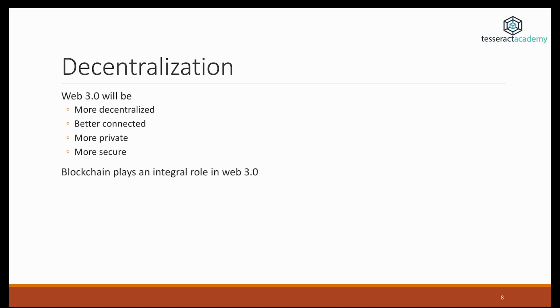Some people are talking about Web 3.0. Right now we're at Web version 2, and the vision behind Web version 3 is that through these consensus mechanisms, central authorities will be less needed, and Web version 3 will be more decentralized, better connected at the individual level, at the peer level, and more private and more secure.